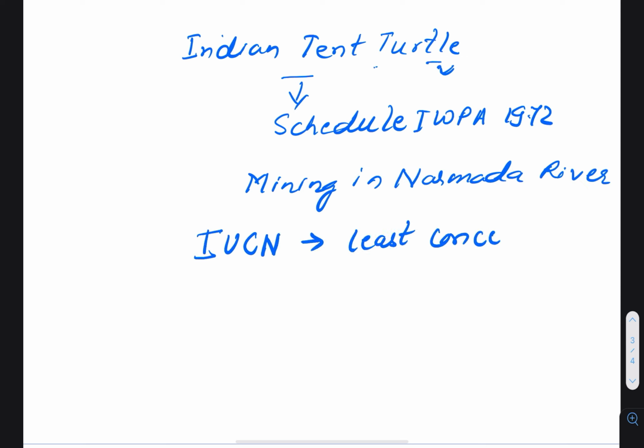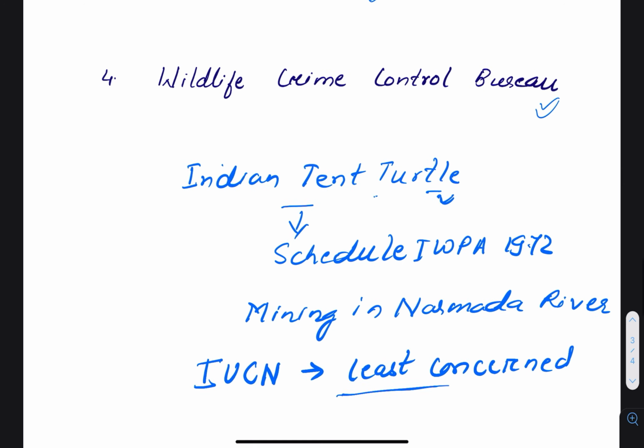So it doesn't mean that if a species is mentioned in Schedule 1 then it is endangered or on the verge of extinction only. Least concern species are also in the list. So you must go through the list once or twice, at least the animals that are in the news such as swamp deer, snow leopard, clouded leopard, black buck, etc. So this was all about the Wildlife Protection Act 1972.